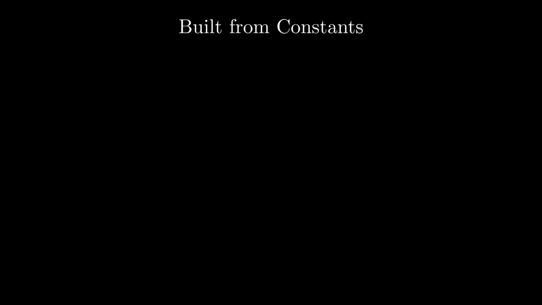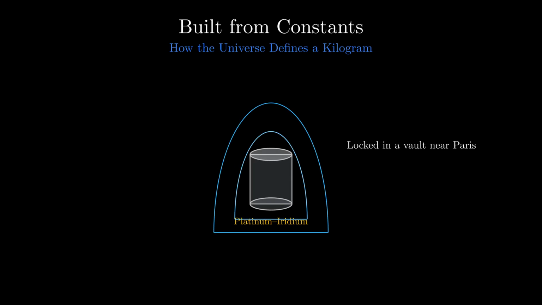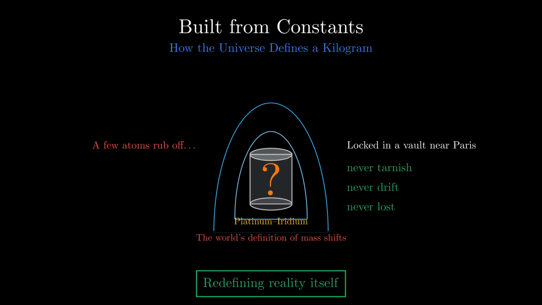For 130 years, the kilogram was a literal lump of platinum iridium locked in a vault near Paris. If a few atoms rubbed off, the entire world's definition of mass shifted with it. So how did we replace a physical object with something that can never tarnish, drift, or be lost? The answer rewires how we define reality itself.